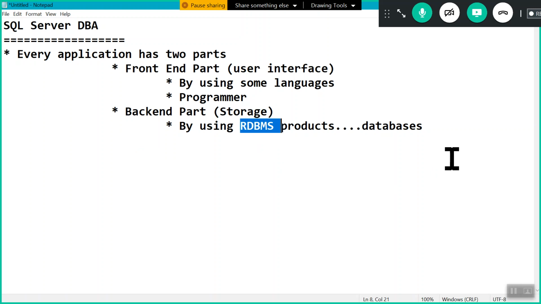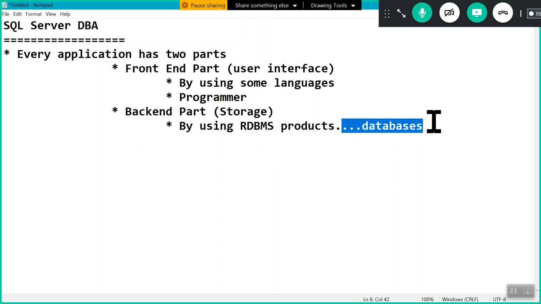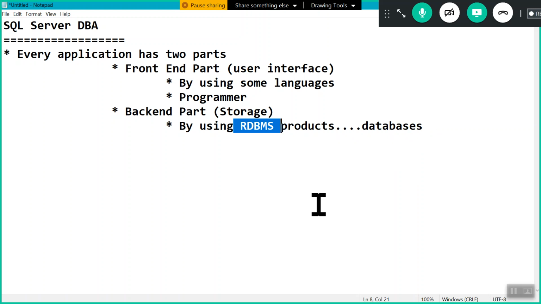That's why in the summary, the first point we have to understand as a SQL Server DBA is that we have to handle a collection of databases, as well as the RDBMS product, meaning SQL Server. This is what we can say in the summary as a database administrator.